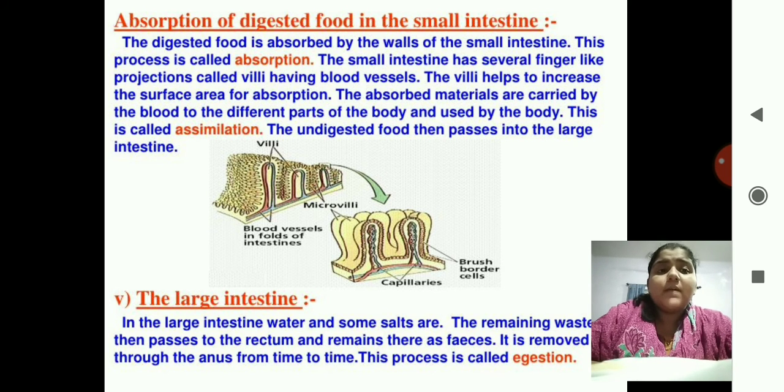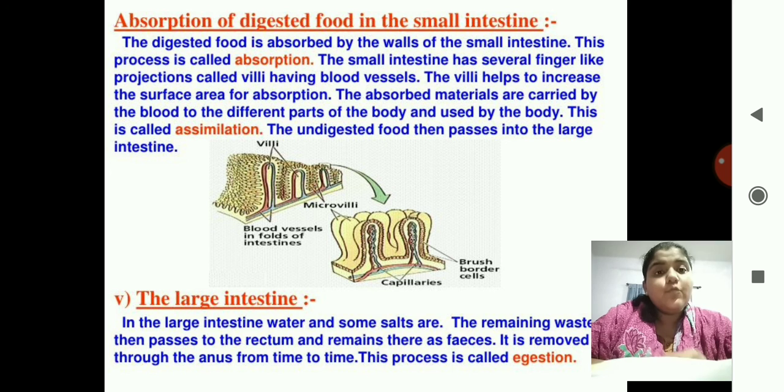The undigested food then passes into the large intestine. What the body does not require is passed into the large intestine. In the large intestine, water and some salts are present. The remaining waste then passes to the rectum and remains there as feces. It is removed through the anus from time to time, and this process is known as egestion.